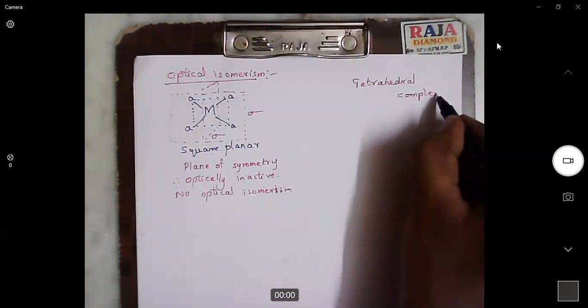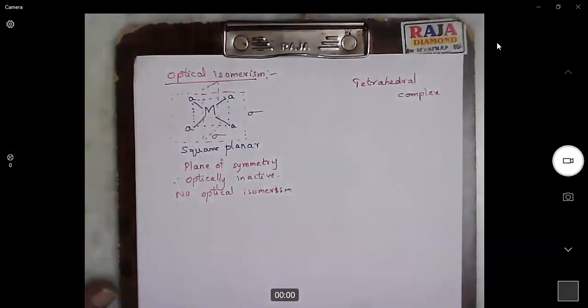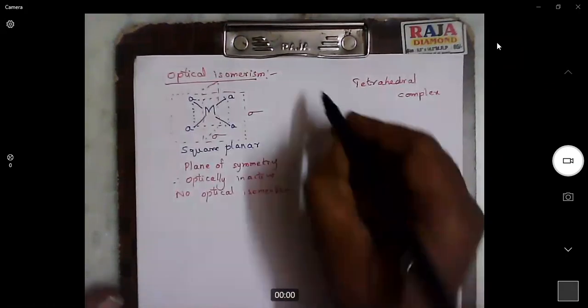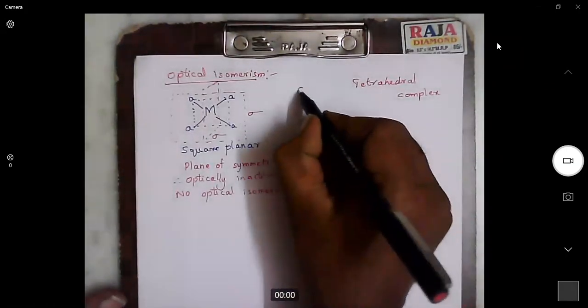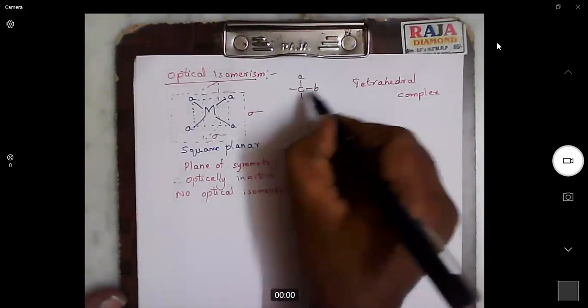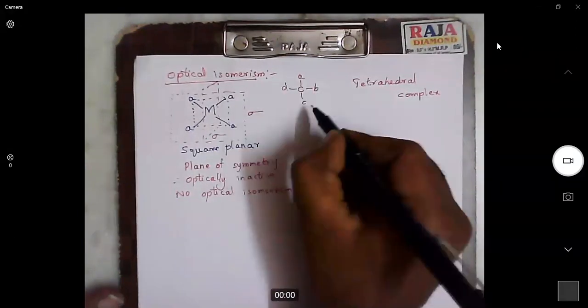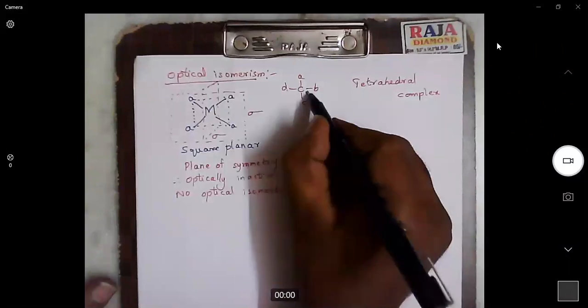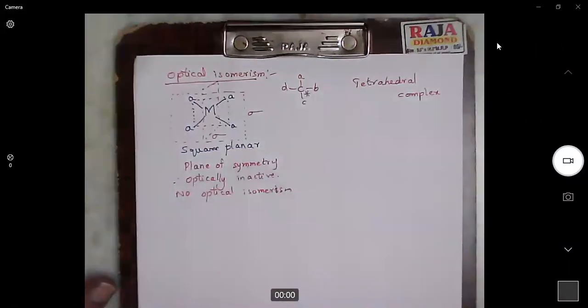When we discuss tetrahedral complexes, they can be compared with carbon having four different substituents. As we know, carbon with four different substituents is a chiral compound, which is represented by an asterisk.